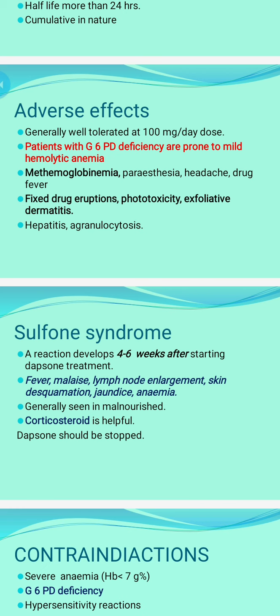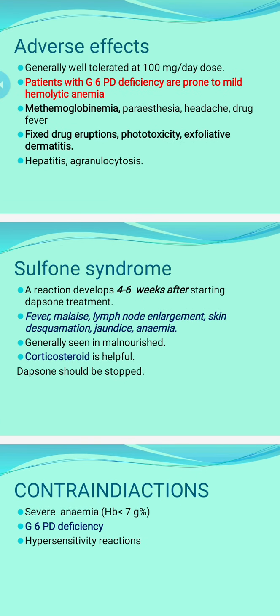And sulfone syndrome is a hypersensitivity reaction that occurs 4 to 6 weeks after starting dapsone treatment, and it can lead to fever, malaise, lymph node enlargement, desquamation of skin, anemia and jaundice. It is more common in malnourished people, and it is managed symptomatically with corticosteroids, and dapsone should be stopped temporarily. So fever, malaise, lymph node enlargement, jaundice, anemia and skin desquamation are the features of sulfone syndrome.